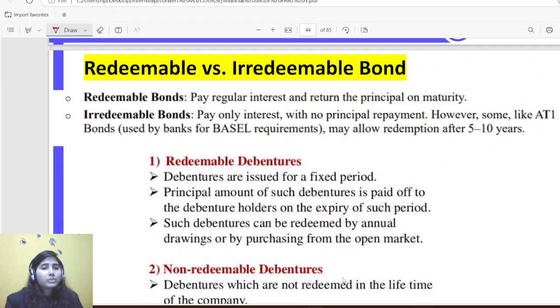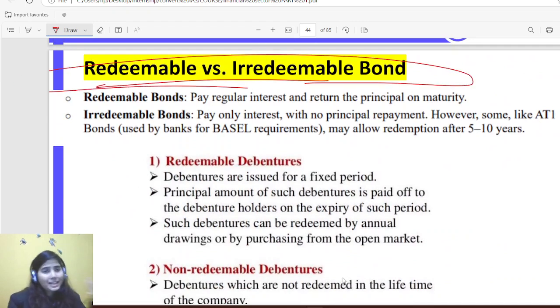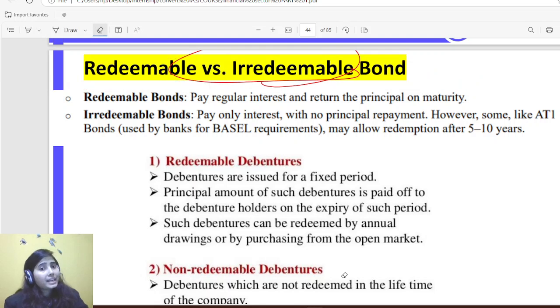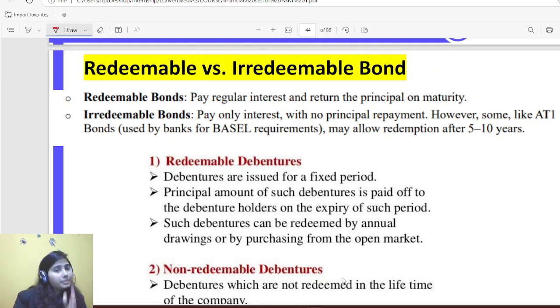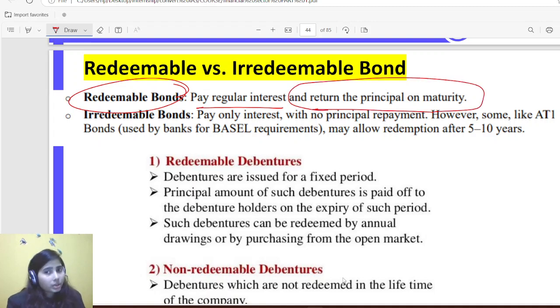Simple. Then comes redeemable versus irredeemable bond. Simple, understand from the name: redeemable, which can be redeemed. If I have purchased a bond, after some period of time I can go and demand my principal back. But in an irredeemable bond, I cannot demand my principal amount back. I'll be getting interest infinitely or for a limited period of time, depending upon the agreement. So a redeemable bond pays regular interest and returns the principal on maturity. This is important. Whereas an irredeemable bond pays only interest with no principal repayment.